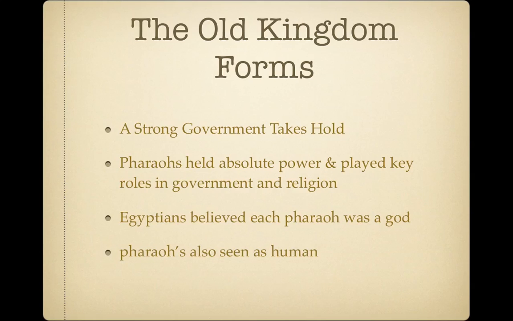During the Old Kingdom, Egyptian kings, who were later called pharaohs, organized a strong centralized state. Pharaohs held absolute power and played key roles in government and religion. The Egyptians believed each pharaoh was a god. However, the pharaohs were also seen as human. People expected their pharaohs to behave morally and judged the pharaohs for their deeds.